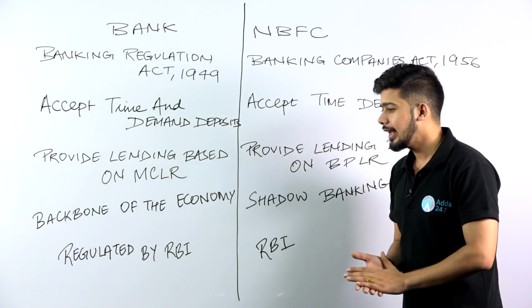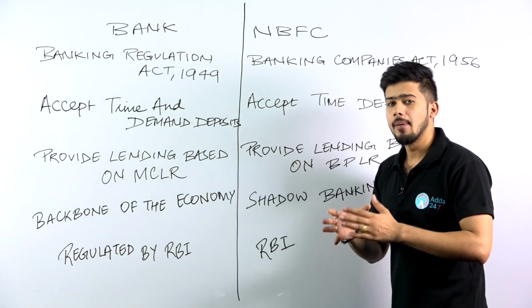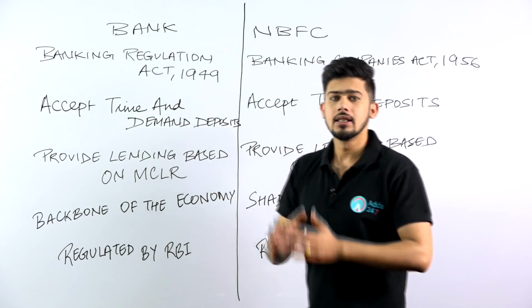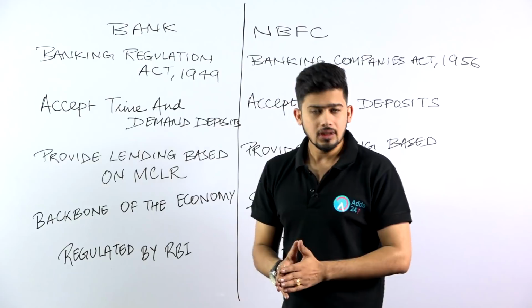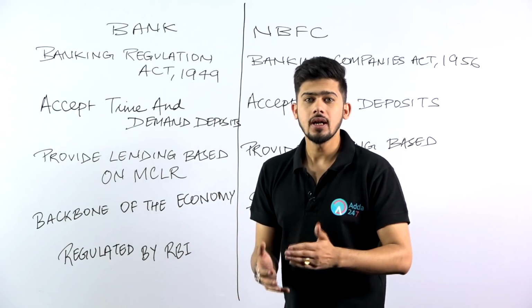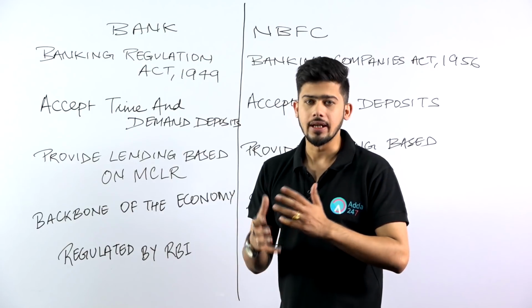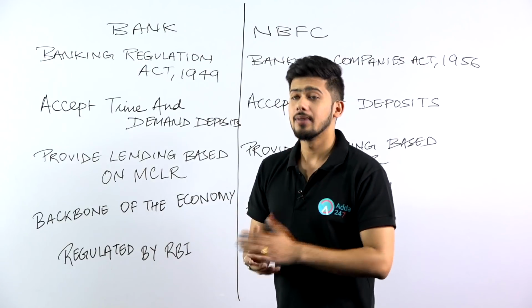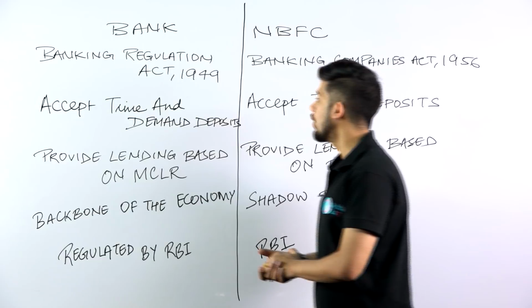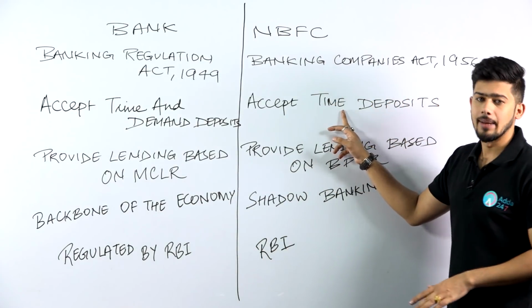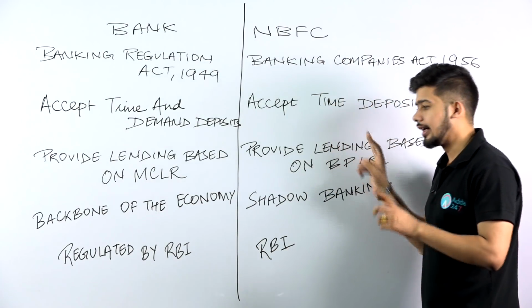Second part की बात करें and a basic difference की बात करें, a bank can accept time and demand deposits. That means you can open a current account, savings account, a recurring account and a fixed account in a bank. But unlike a bank, in an NBFC you can only open the time deposit, that is FD or RD.